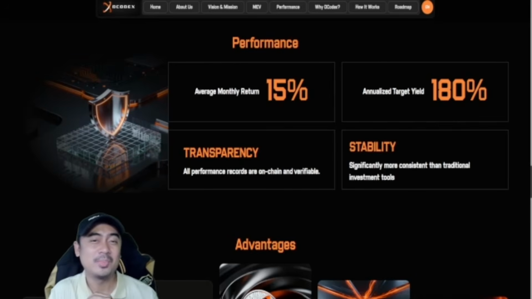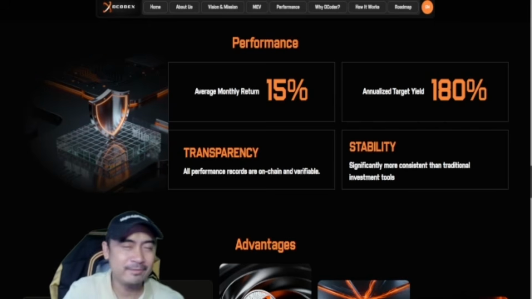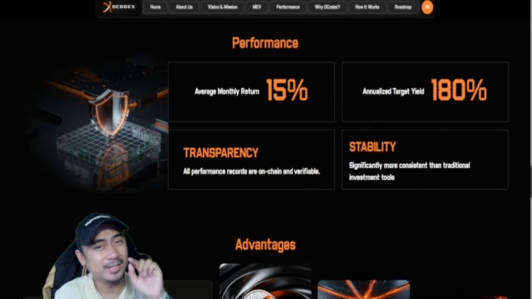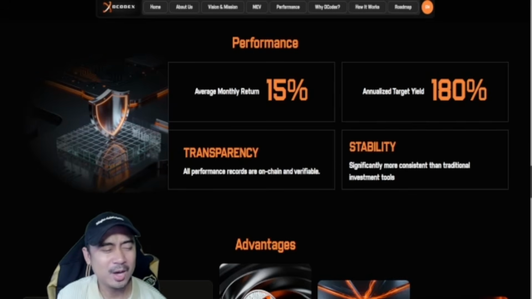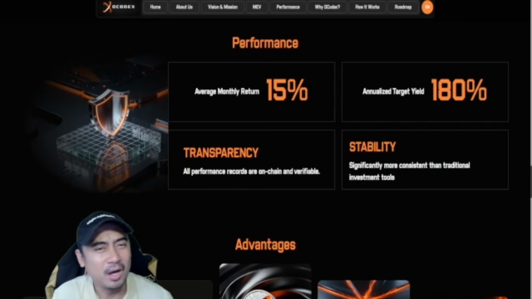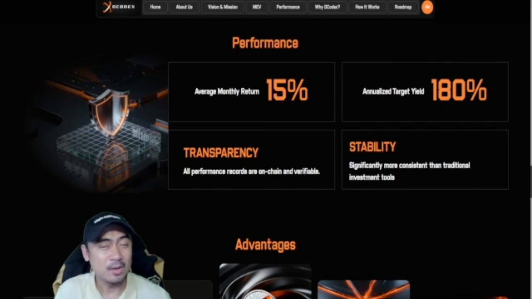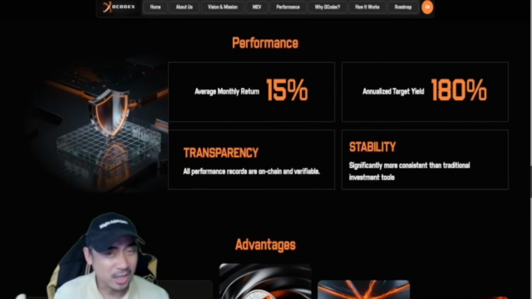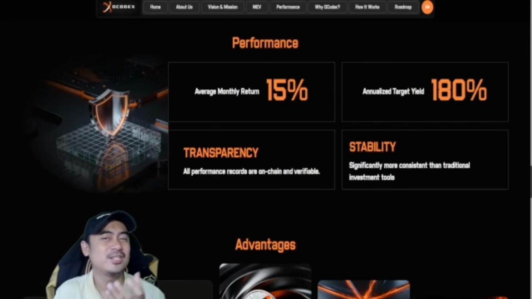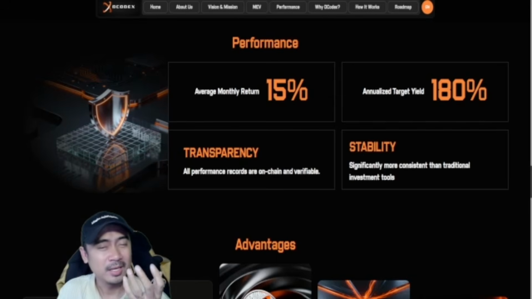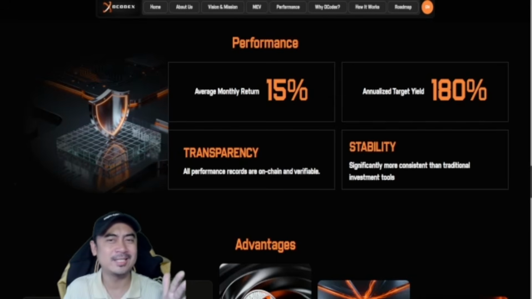Now guys, let's talk about numbers. This is the part I know everybody is waiting for. According to their current performance metrics, DCodex is seeing an average monthly return of around 15%, guys. Can you imagine that? And if you look at the bigger picture, that's an annualized target yield of 180%. Now keep in mind, this is crypto, of course, and markets change. But the cool thing here is that these results are on-chain and verifiable. It's designed to be more stable than just holding a volatile coin because it profits from market inefficiencies, not just price going up.